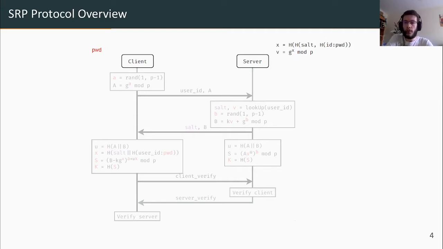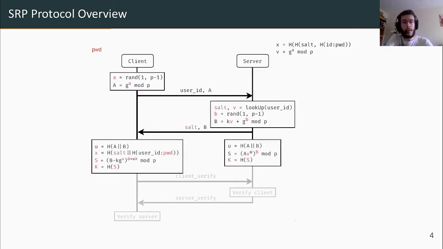The protocol goes as follows. First, the client will start the exchange by sending their ID and an ephemeral key share to the server, after which the server gets the corresponding information from its database, namely the salt and the verifier, and sends the verifier masked with an ephemeral key share. Once the client gets it, they can compute the verifier, and both sides can end up with the same cryptographic key. So this is the commit step.